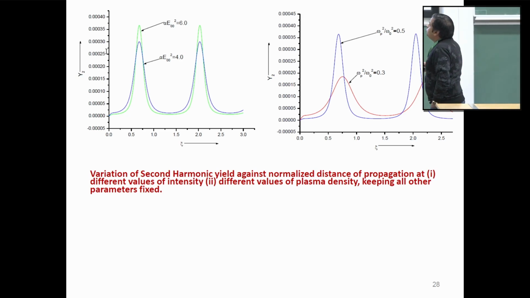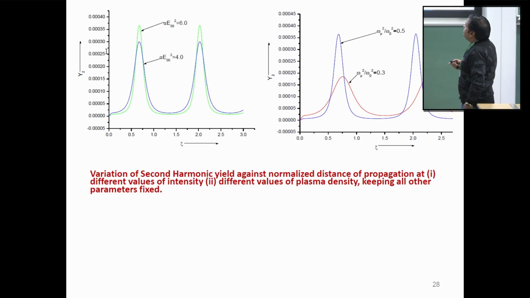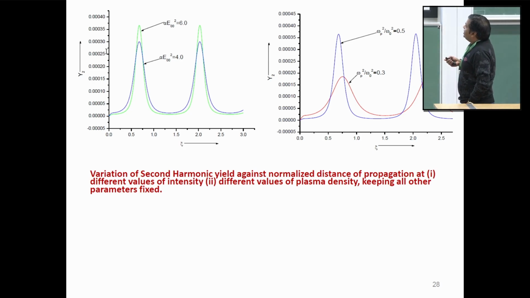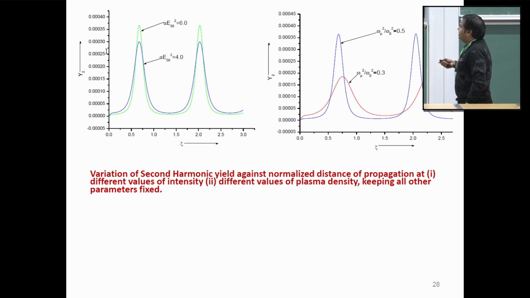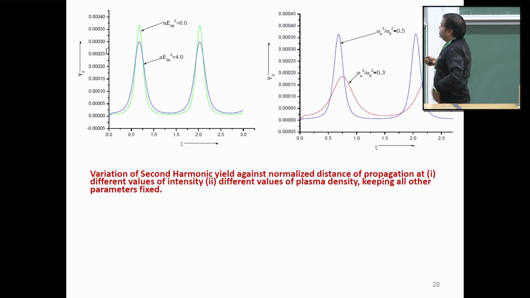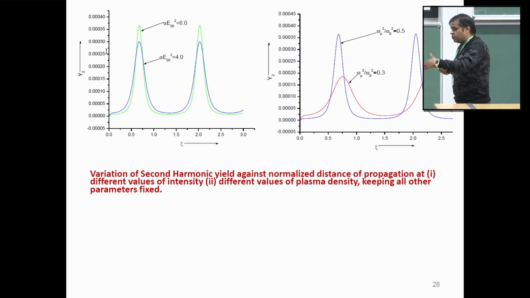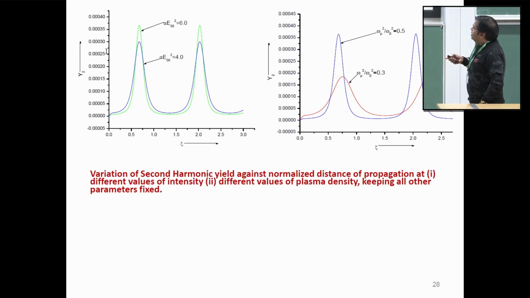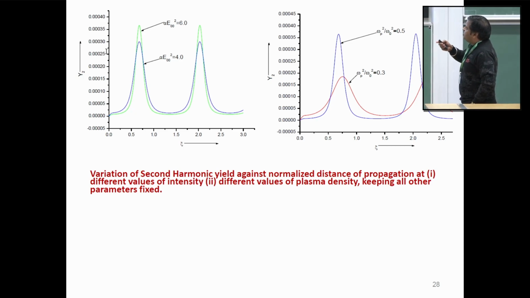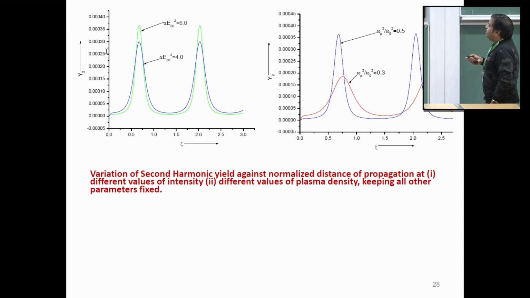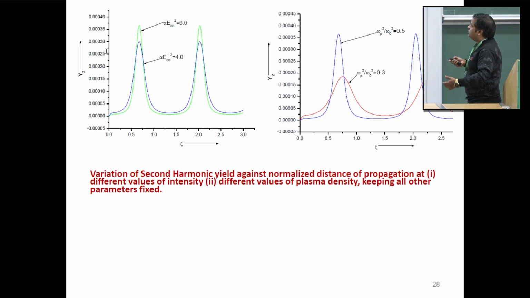So this is the graph showing the variation of efficiency of second harmonics against the nominal distance of propagation at different values of intensity. With increase in intensity, we find that efficiency of second harmonics is increasing. This is again on account of the fact that efficiency of second harmonics is basically directly proportional to the self-focusing of the beam. Since, as I told you in graph number 1, the increase in intensity is increasing the self-focusing of the beam, as a result of which the efficiency of second harmonics is also increasing. Because amplitude of second harmonic generation will increase with increase in focusing behavior.